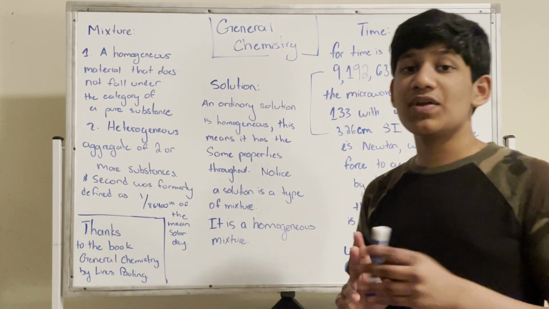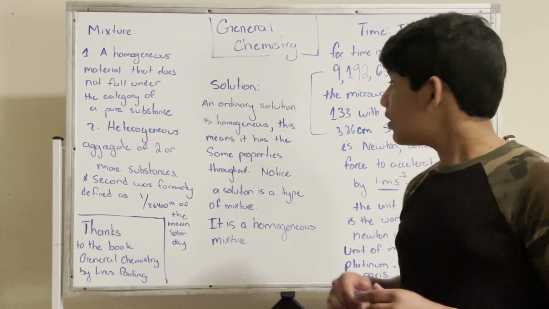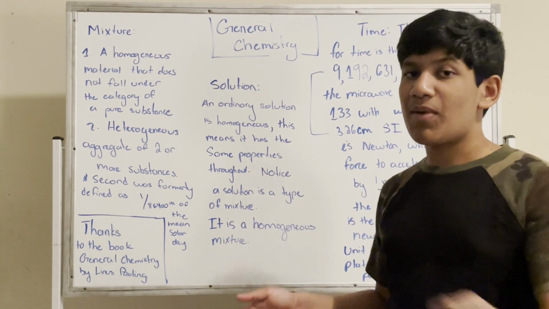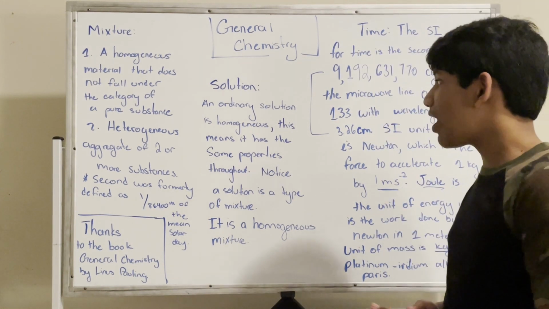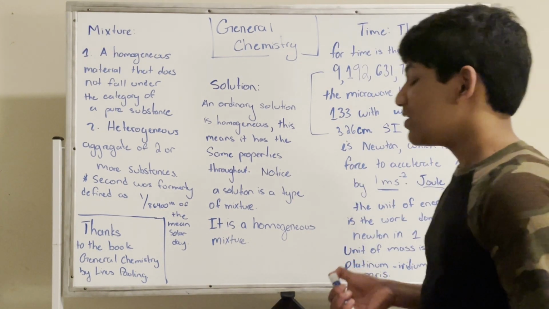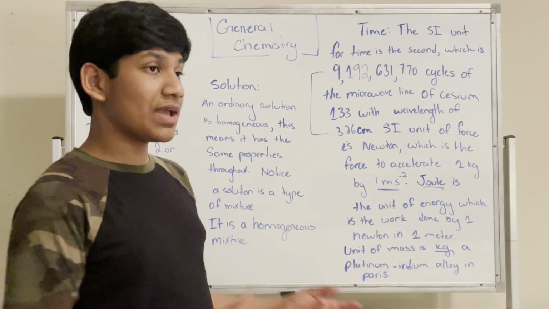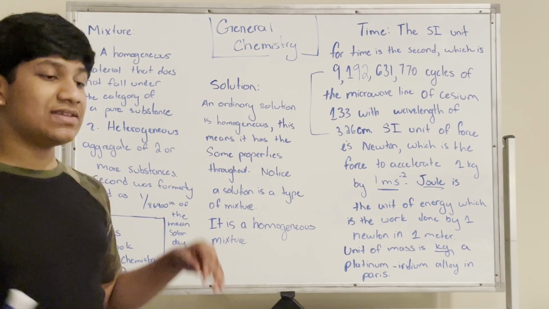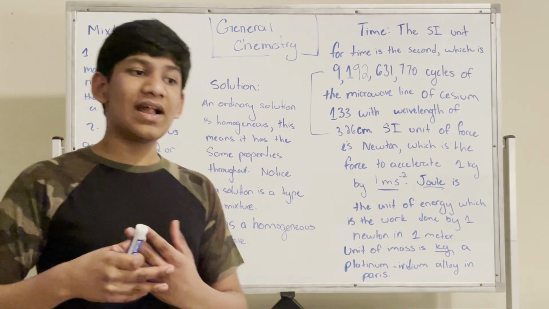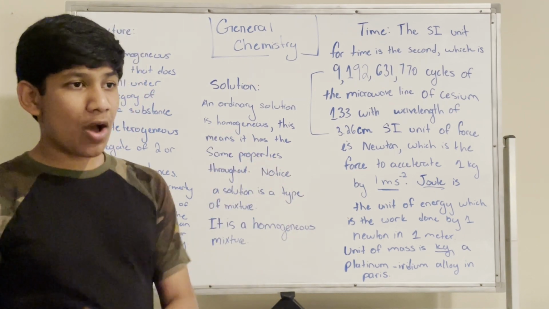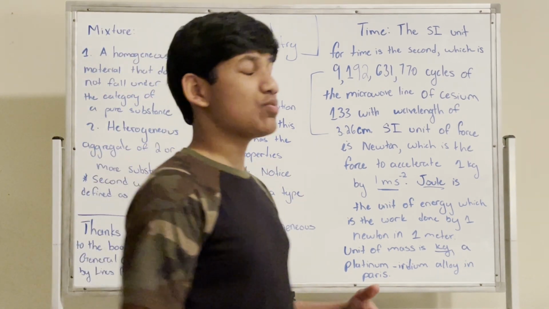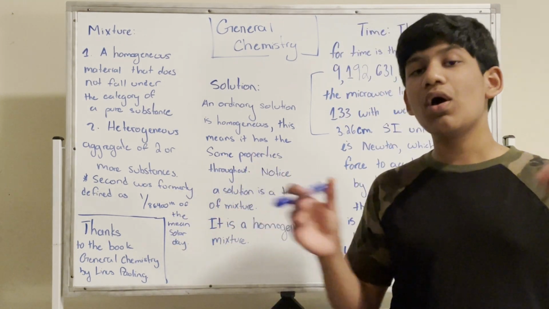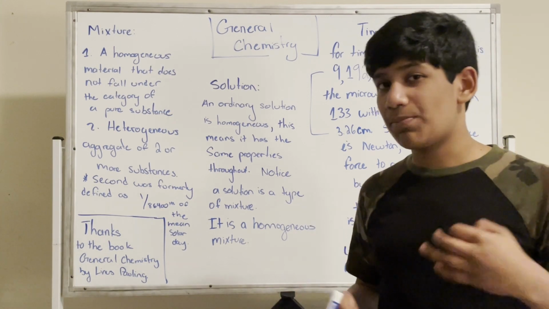We don't have to have reasonably definite chemical composition. So if we don't have a reasonably definite chemical composition, then we're just going to have a homogeneous species of matter. So a solution is just a homogeneous species of matter that has the same properties throughout, and it's pretty much a mixture. You can't identify that we have two different things that have two different properties. It's just two or more things combined that act like they have the same properties. Kind of like statistical mechanics in physics, where we're just trying to understand the system we're studying as a whole, rather than looking at the individual particles.